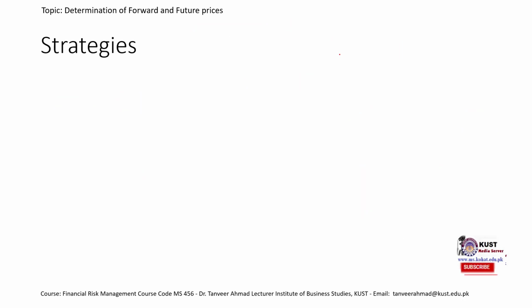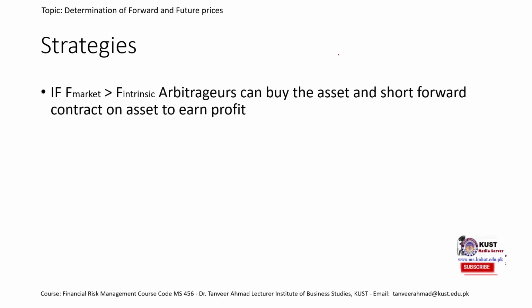So let's move toward the strategy. The first strategy would apply when the forward market is greater than forward intrinsic. In this case, we are assuming the forward market is 43 and we have calculated that forward intrinsic is 40.5. So we clearly know that forward market is greater than forward intrinsic. What strategy would we follow then to earn riskless profit, to earn the arbitrage profit?